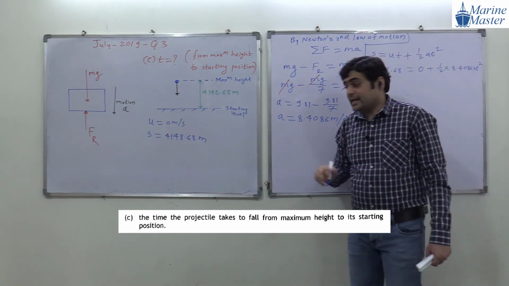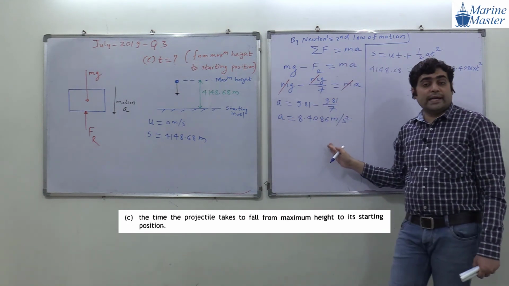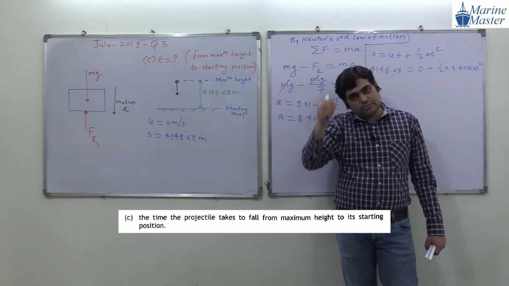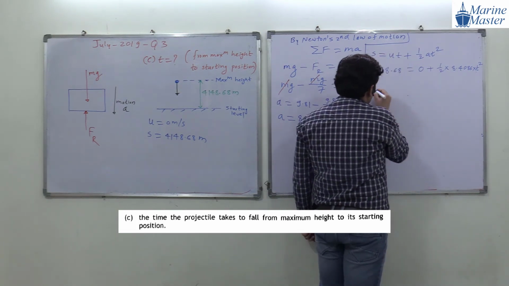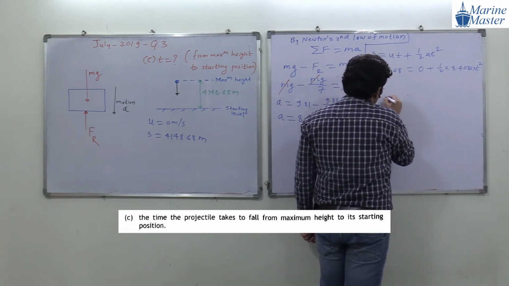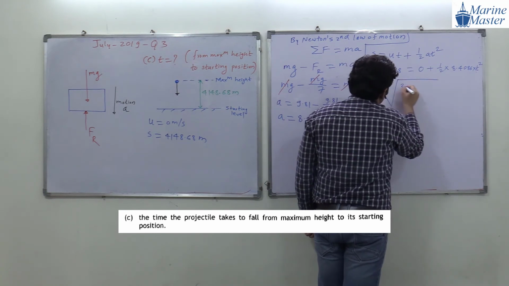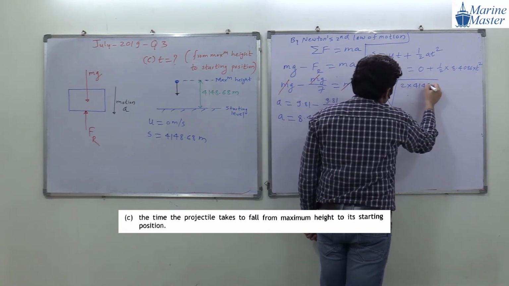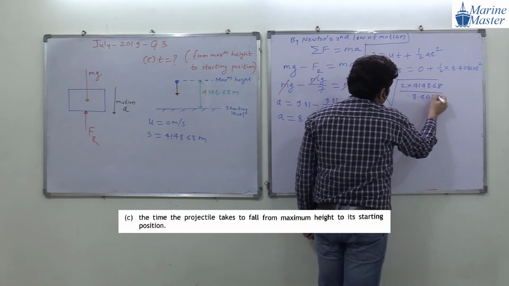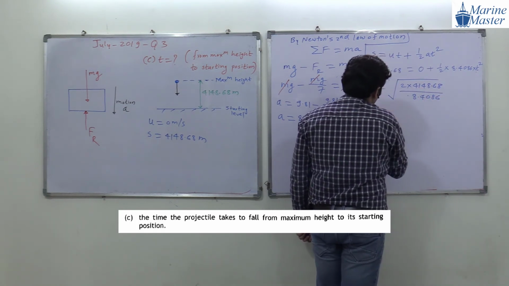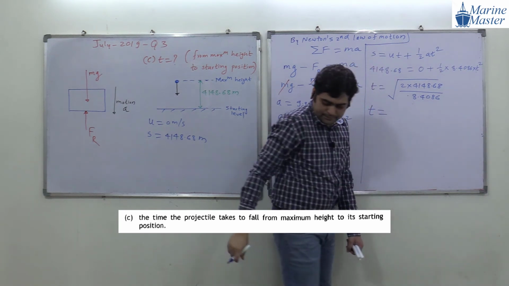See here, the acceleration we are getting is positive. Why? Because when the object is moving downward, its velocity will increase. Try to see the point here. So time will be equal to the square root of 2 times 4148.68 divided by 8.4086. Everyone, please do the calculation and tell me the value of time.